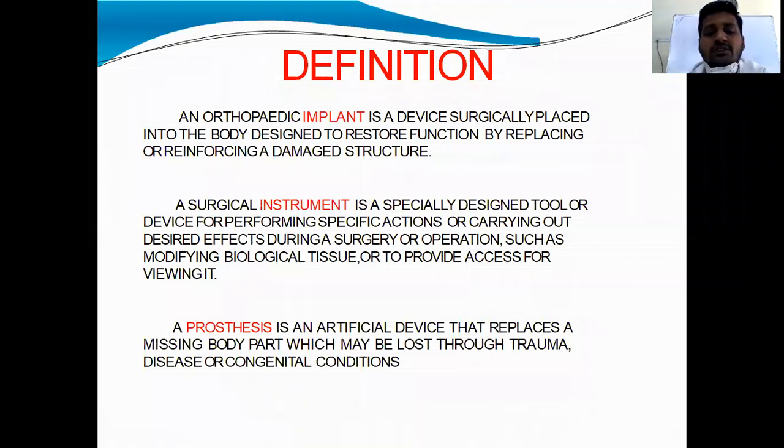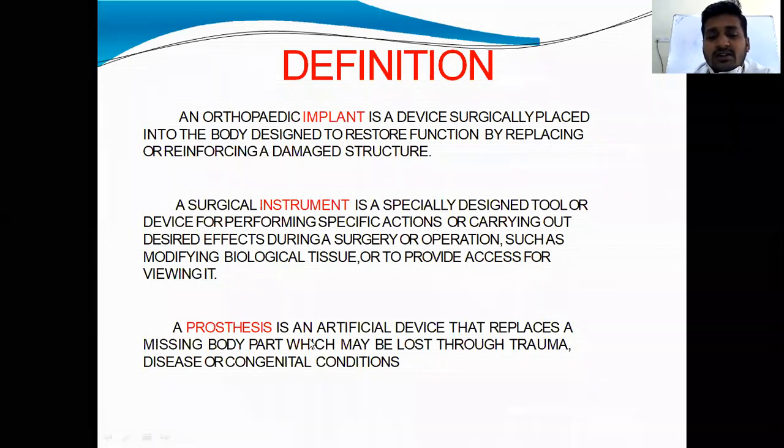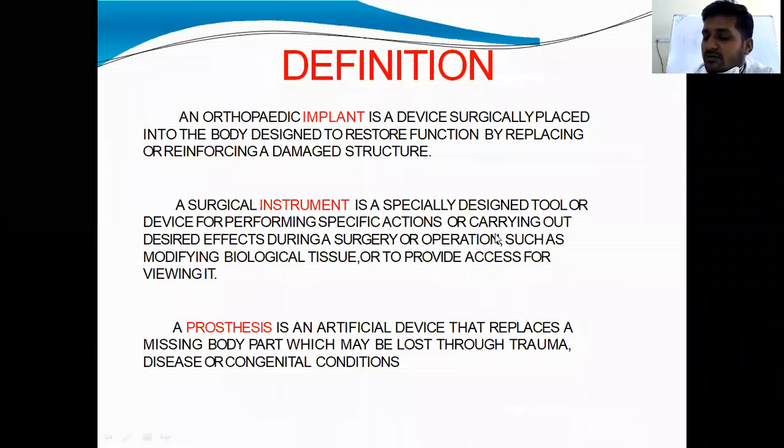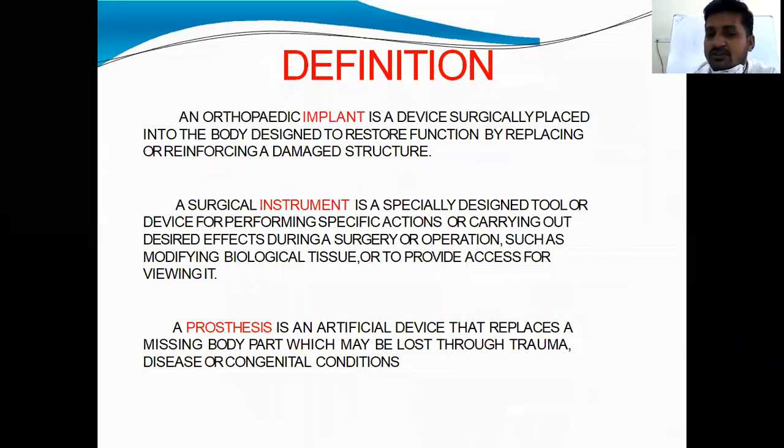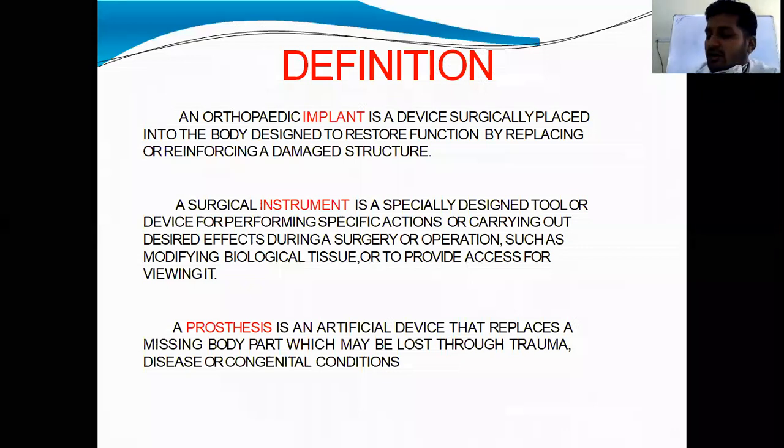And third one is prosthesis. Prosthesis is an artificial device that replaces a missing body part which may be lost through a trauma, and restores its function. Now you can understand the difference between implant and prosthesis. Implant is to reinforce the damaged structure; here the structure is not lost.